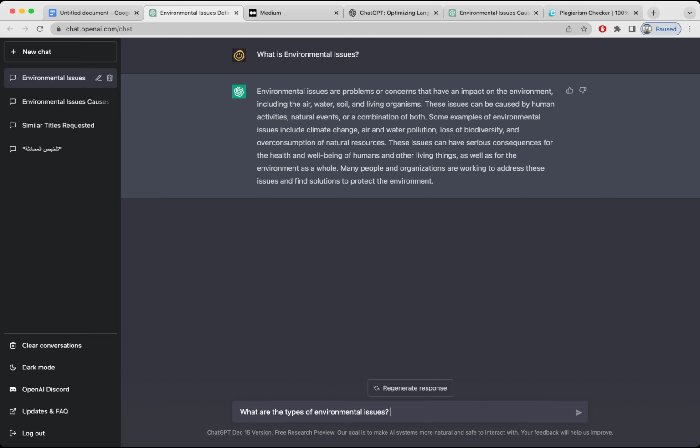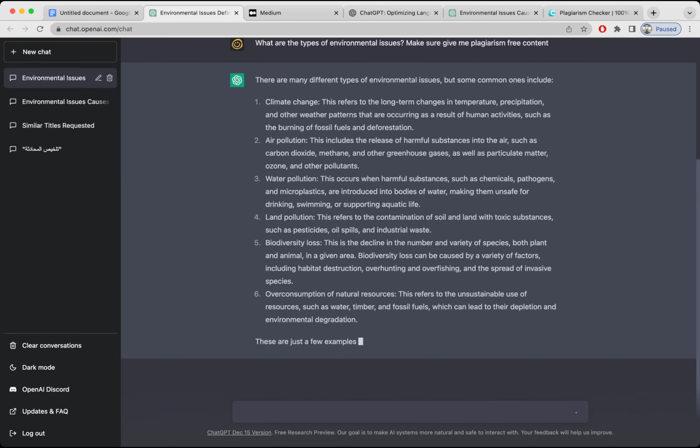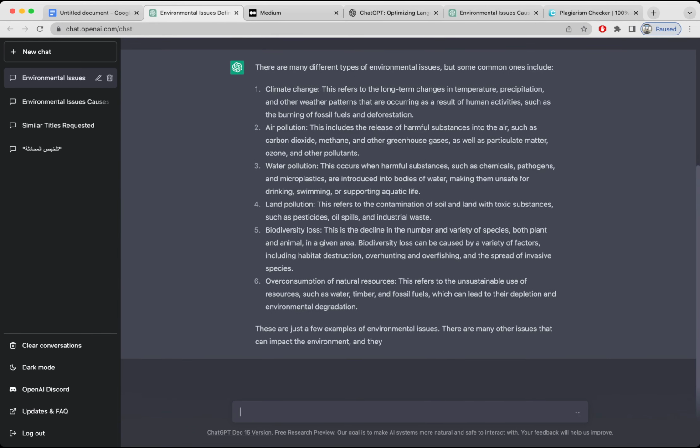Number 1 is climate change, number 2 is air pollution, number 3 is water pollution, 4 is land pollution, then biodiversity loss, and 6, our consumption of natural resources. They are often interrelated and complex. Okay, very nice. I'm going to copy this whole content and paste it here.